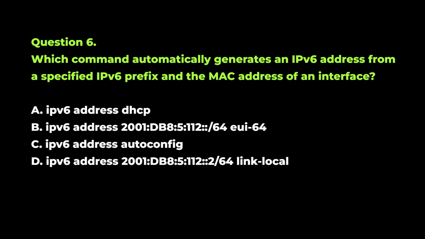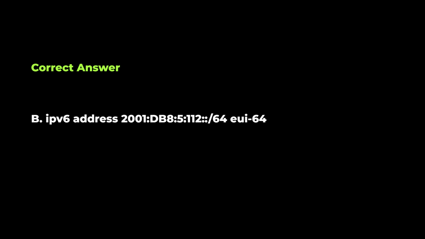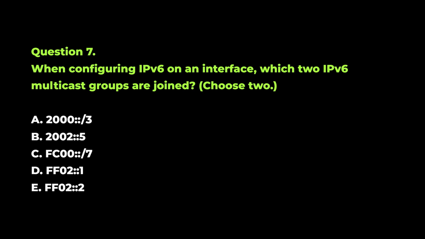Question 6. Which command automatically generates an IPv6 address from a specified IPv6 prefix and the MAC address of an interface? Correct answer. B. Question 7. When configuring IPv6 on an interface, which two IPv6 multicast groups are joined? Choose 2. Correct answer. D and E.